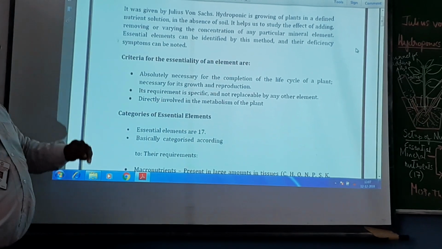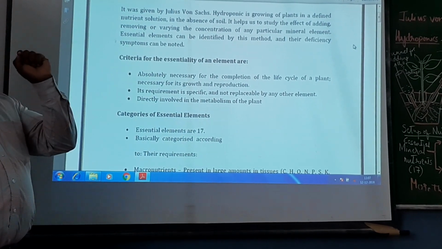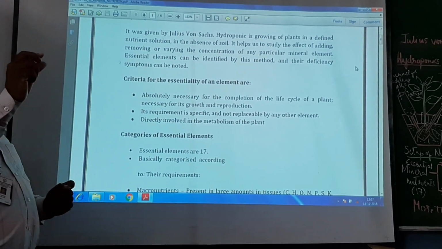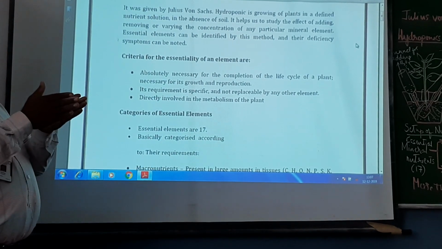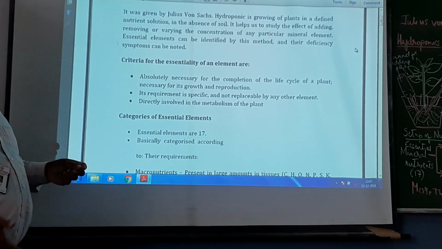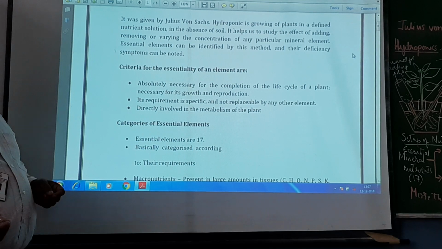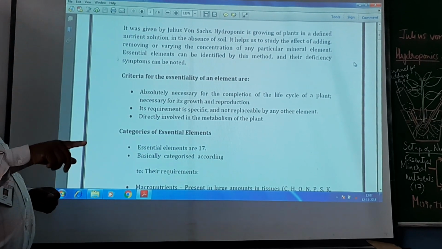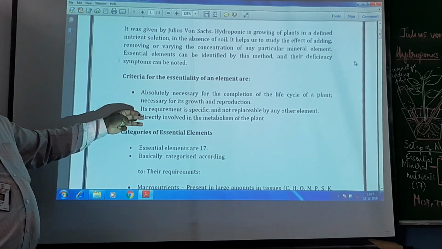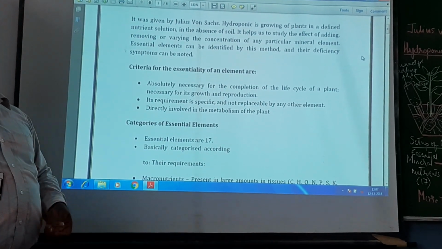What is the second criterion? Its requirement is specific. This much amount should be there. A specific amount is required and it cannot be replaced by any other element. So only then you can call them as essential element. Third criterion is directly involved in the metabolism of the plants.